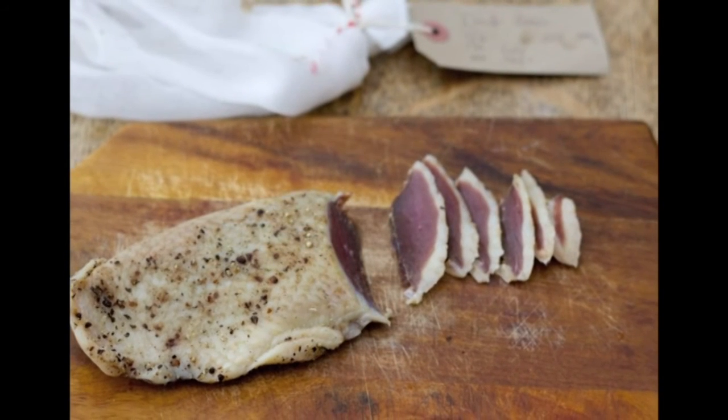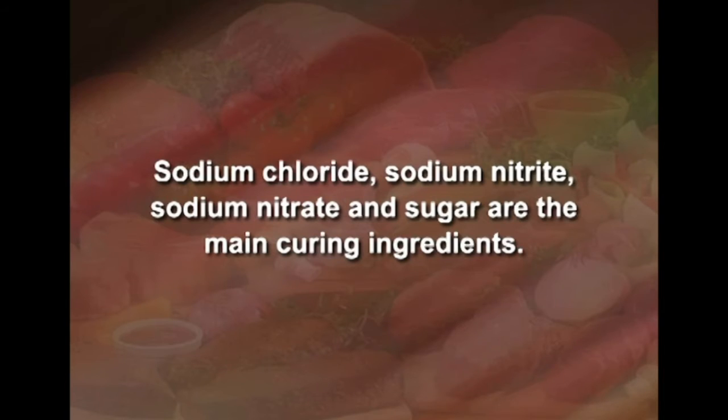These days, mild curing of meat products is practiced mainly for specific flavor and color development and preservative effects of curing ingredients, which is an added advantage. Sodium chloride, sodium nitrite, sodium nitrate and sugar are the main curing ingredients.